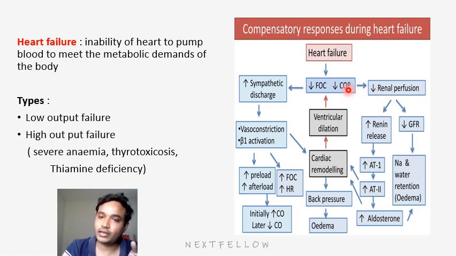There is another way, which is by increasing sympathetic discharge. This sympathetic discharge is increased by activation of receptors in the carotids. When these carotid receptors get activated, there will be increased sympathetic activity. It will cause vasoconstriction, that means increased blood pressure, and beta 1 increases heart rate. When pressure and heart rate are increased, obviously preload and afterload both get increased. This regulatory mechanism will initially increase cardiac output.